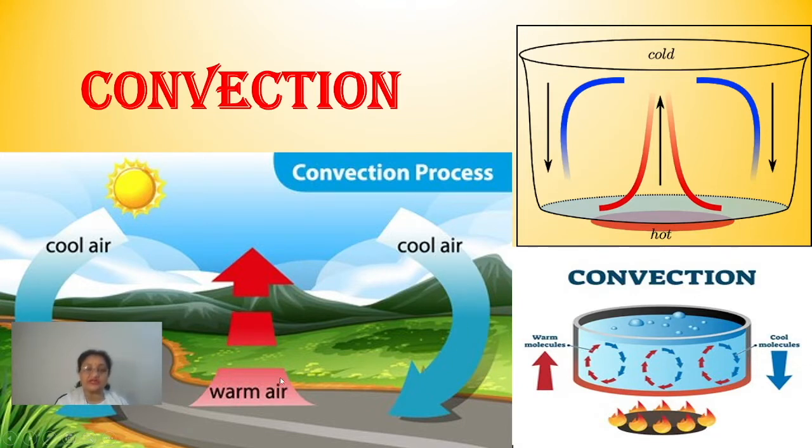These are called convectional currents, which transmit the heat from hot to cold and cold to hot, in liquid or in air. So this process is called convection, and the currents which are formed as a result of it are called convectional currents. Clear? And it happens in fluids. You can say the liquids, you can say the gases. It is seen in these two kinds of matter.